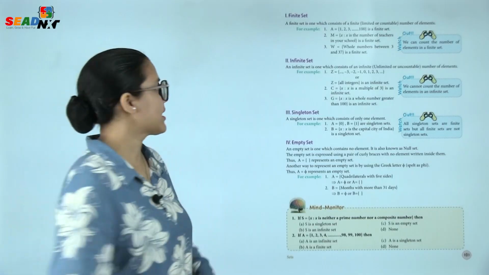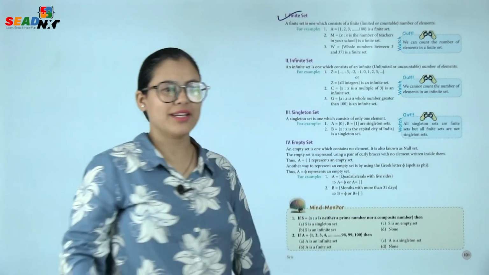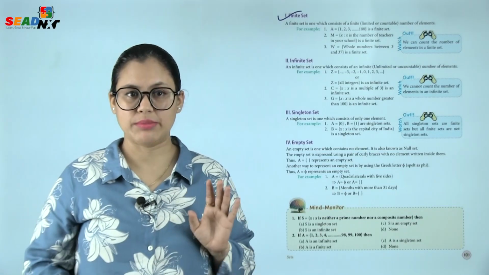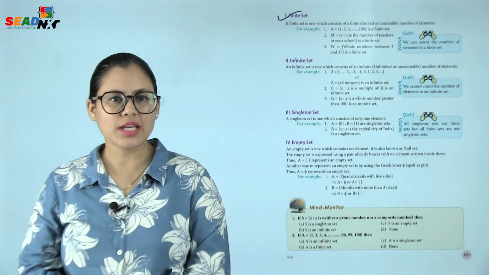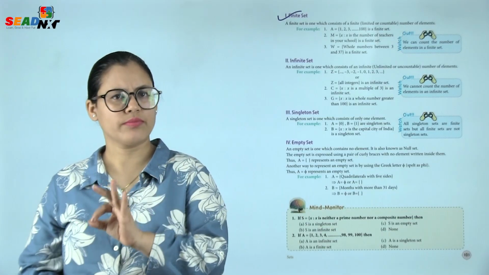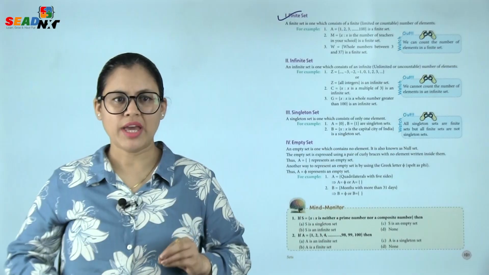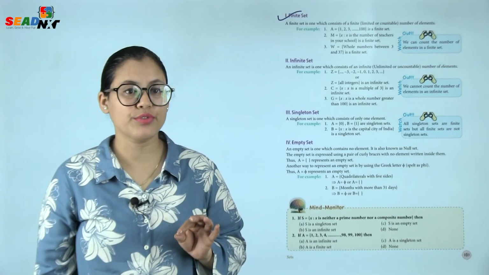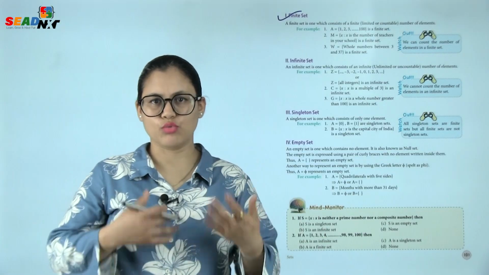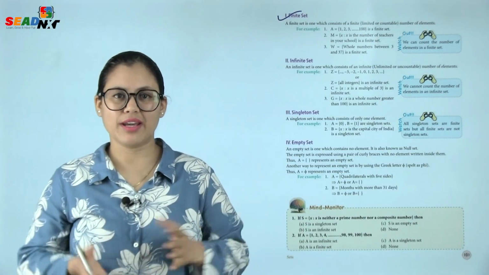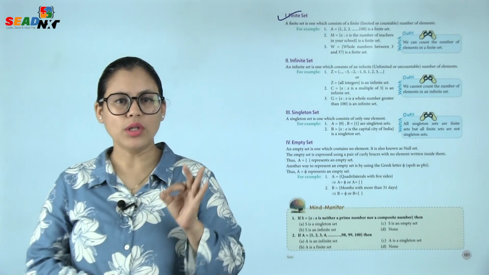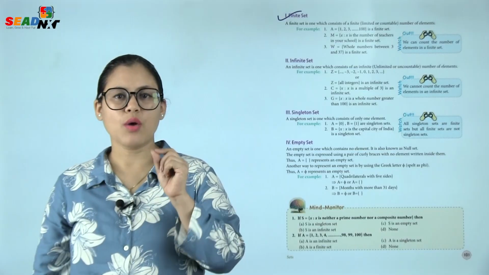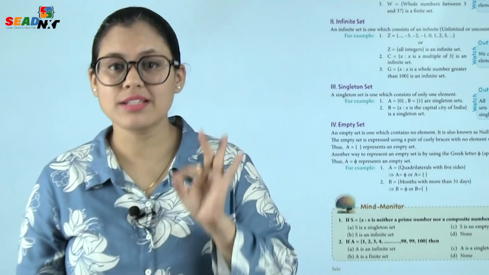Number 1. Finite sets. A finite set is one which consists of a finite, meaning limited or countable, number of elements. For example, number 1, A is equal to 1, 2, 3 up to 100 is a finite set. 2, M is equal to X such that X is the number of teachers in your school is a finite set, because the teachers in a school will not be infinite, they are finite. And 3, W is equal to whole numbers between 3 and 37. This is also a finite set. Watch out, we can count the number of elements in a finite set.